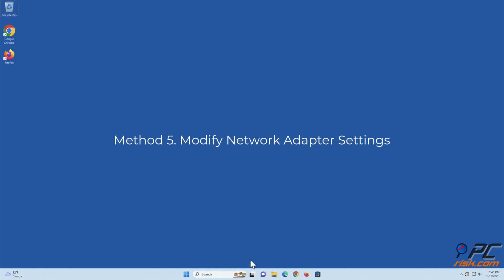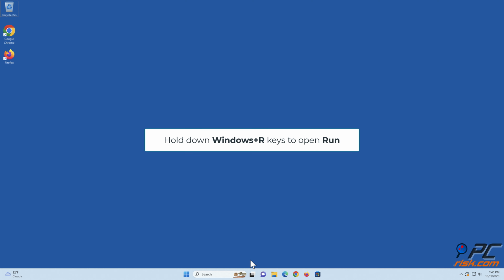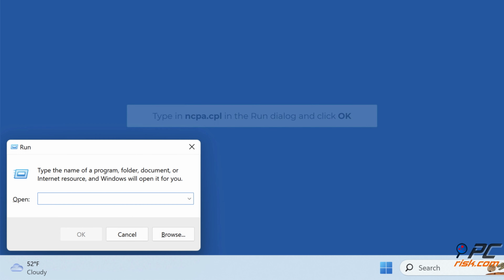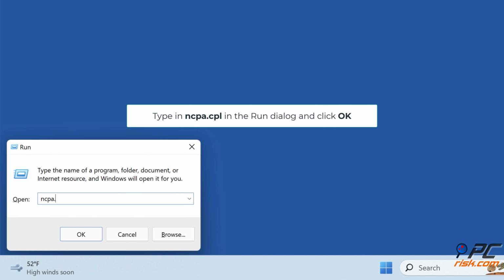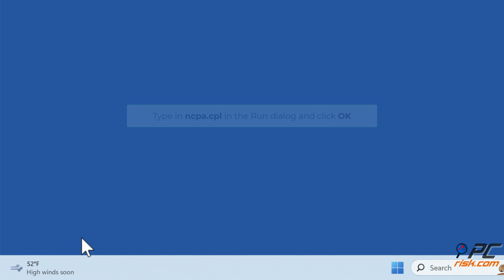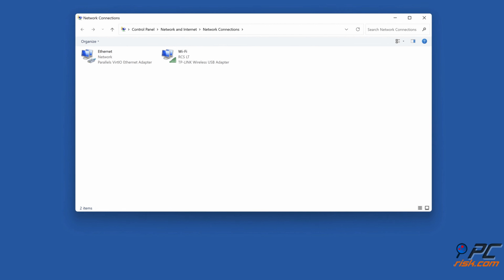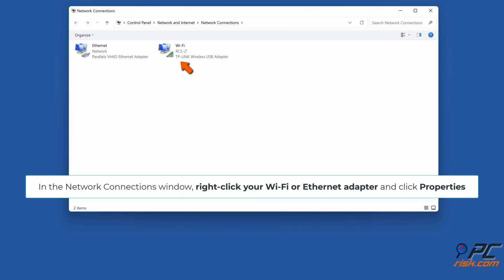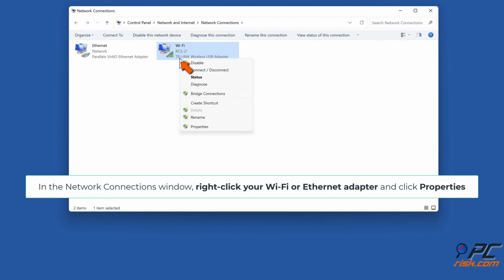Method 5. Modify network adapter settings. Hold down Windows plus R keys to open Run. Type in ncpa.cpl in the Run dialog and click OK. In the Network Connections window, right-click your Wi-Fi or Ethernet adapter and click Properties.